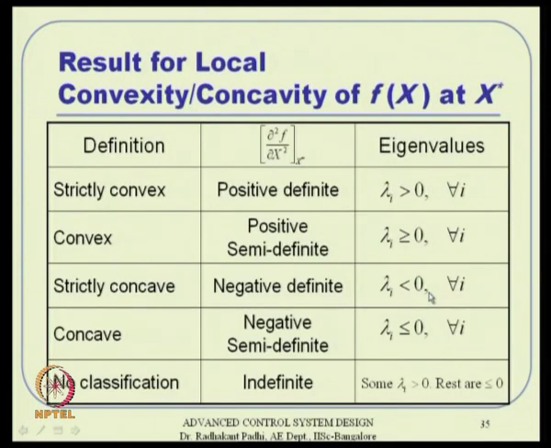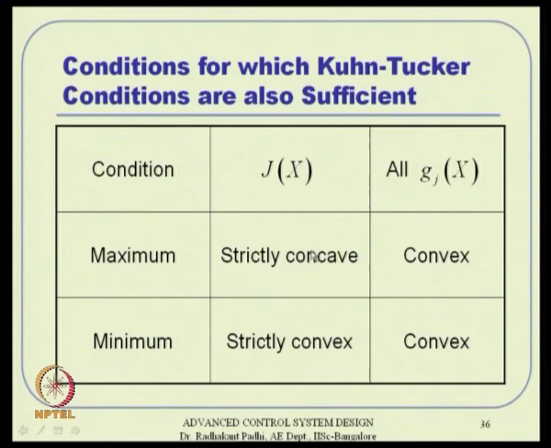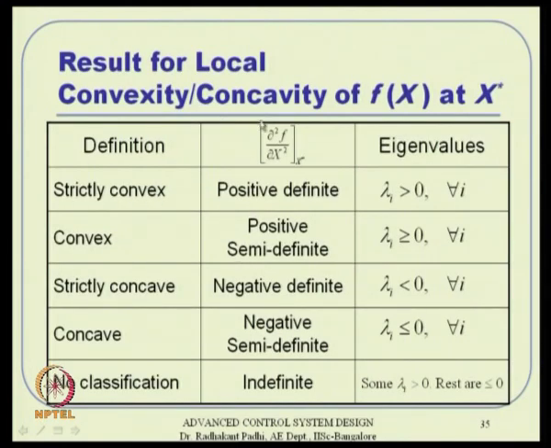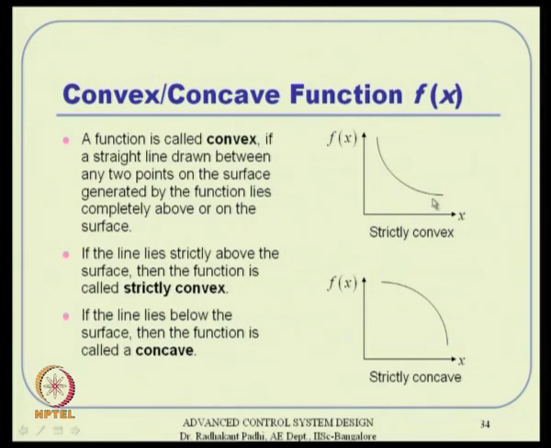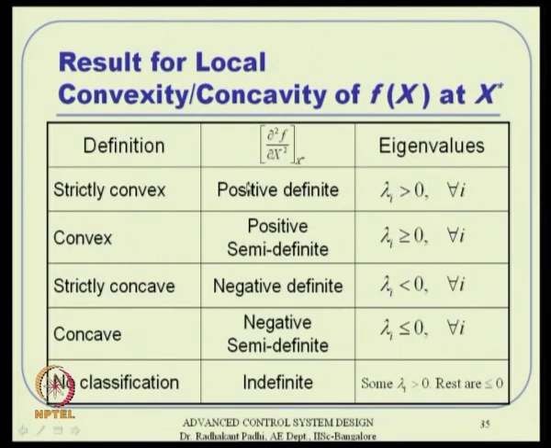So, how are this convexity and concavity useful in optimization? The result turns out to be like that. We will see the result here, but before that, how do you check it, because this is simply a concept. For getting an answer that the function is either strictly convex or strictly concave at a particular value x star, the concept of positive definiteness and negative definiteness comes again. We can always evaluate this Hessian matrix at the x star value, and if this matrix turns out to be positive definite, then the function is strictly convex.